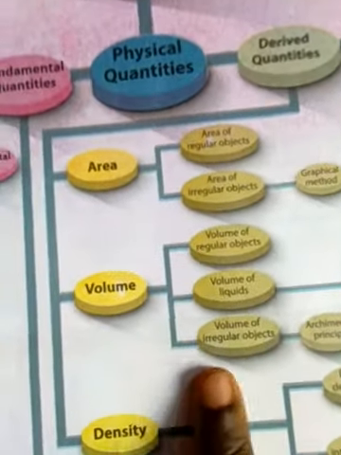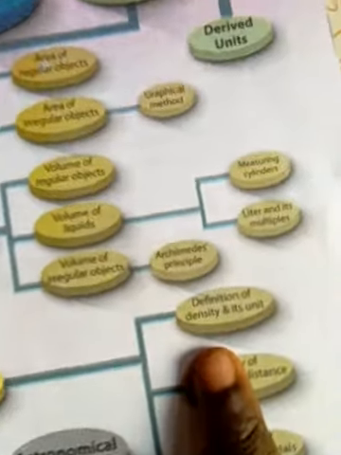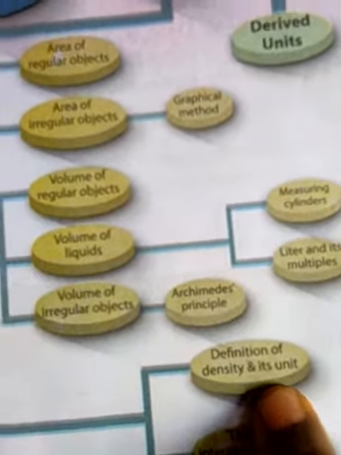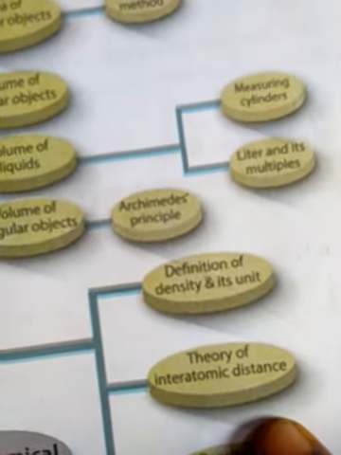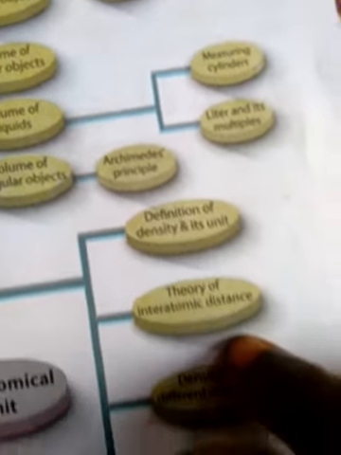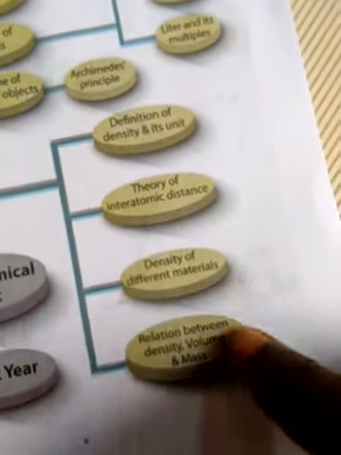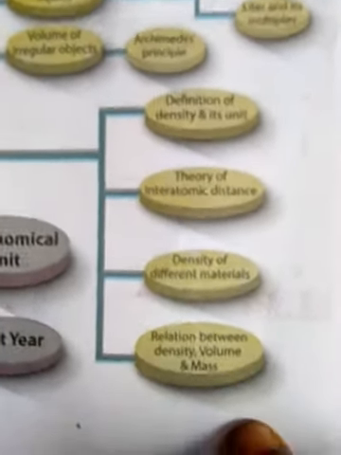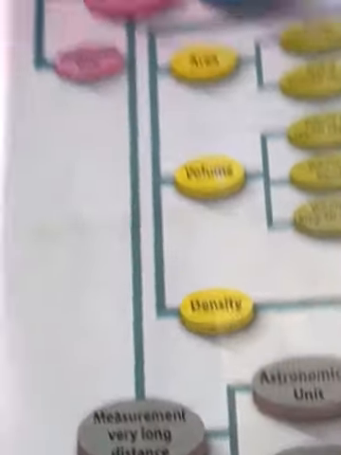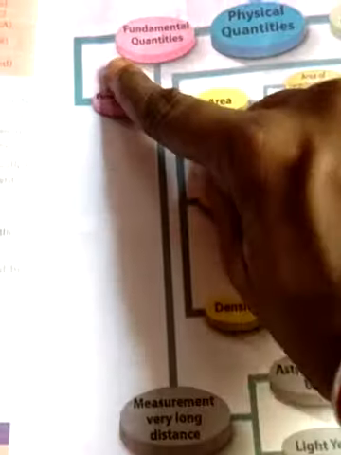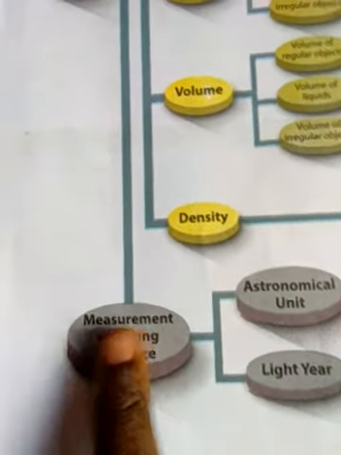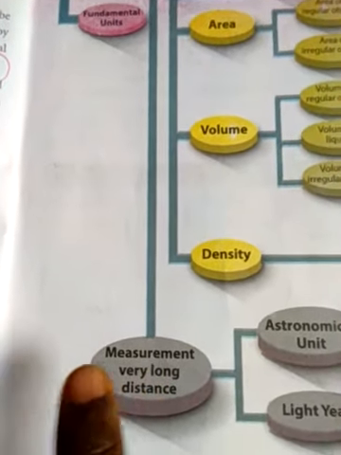Next, density: the definition of density and units, the theory of interatomic distance, density of different materials, and the relation between density, volume and mass. All of these we have to study under the density topic. Next, the fundamental quantities have fundamental units. Then, measurement of very long distances, a physical quantity we have to measure.